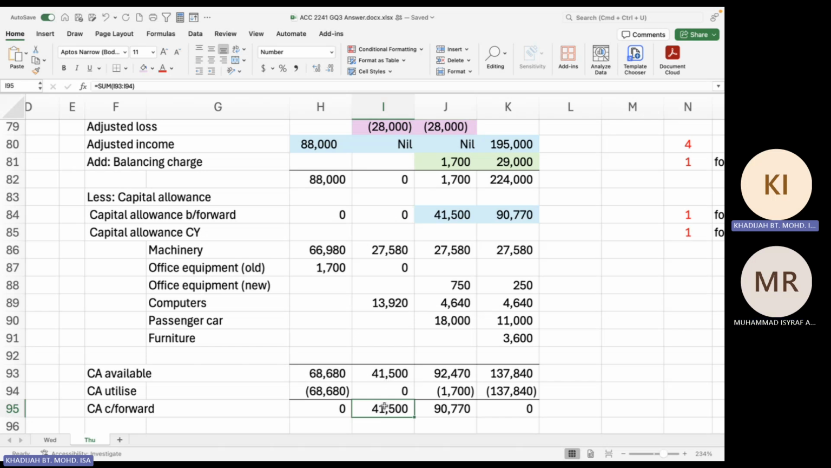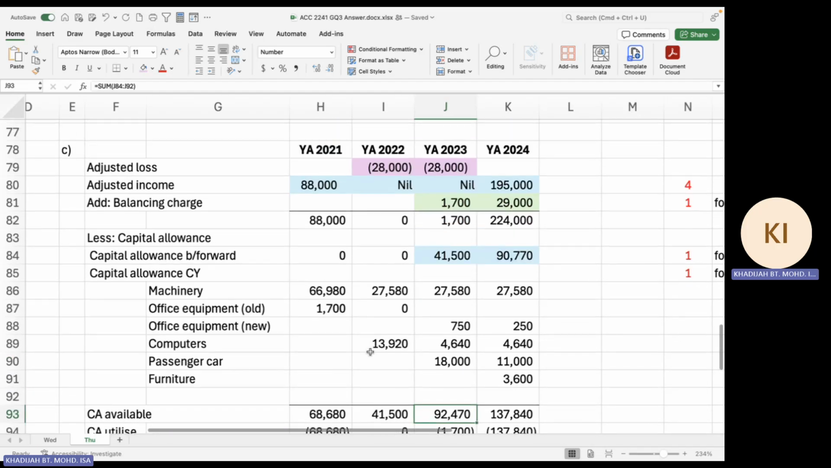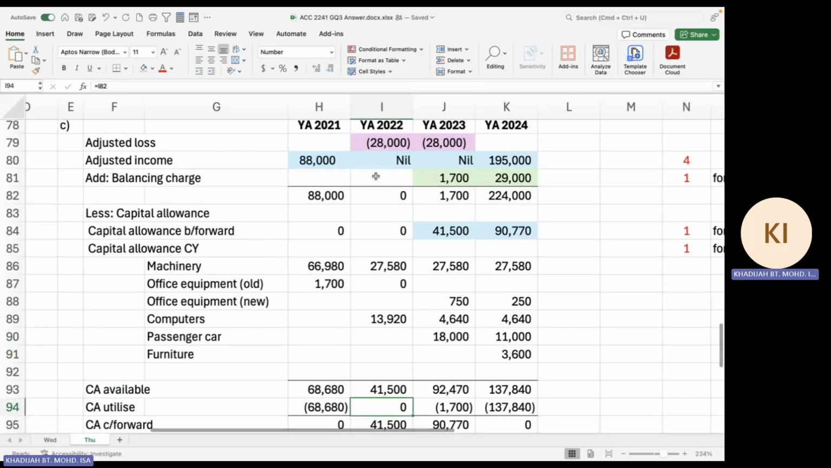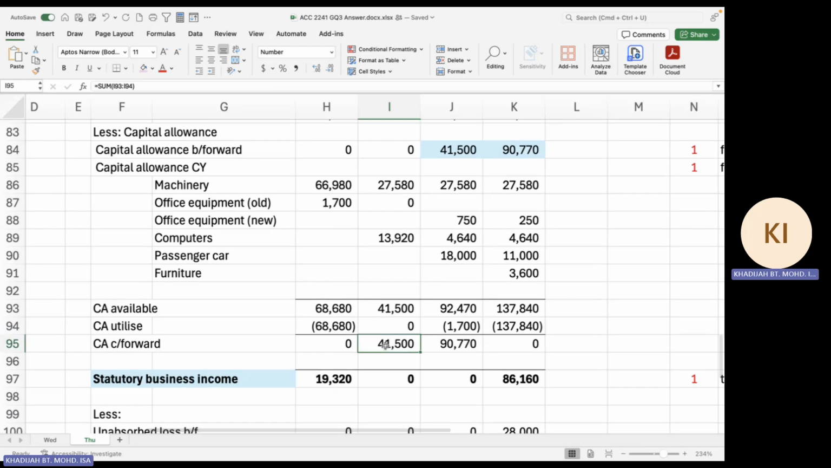So this amount carried forward to next year becomes brought forward in the following year. And the following year, you will have all these as available CA. So you have 92,000 again. But in this case, for YA 2022, you're not going to utilize because your income here is nil. Here is nil, so you are not utilizing anything, everything is carried forward. So statutory income is also nil.